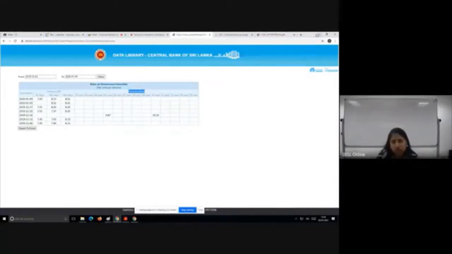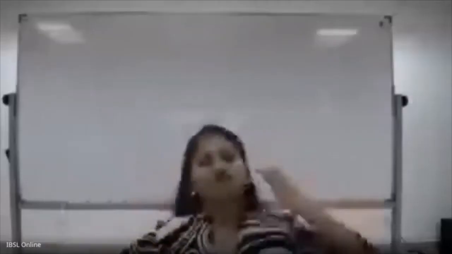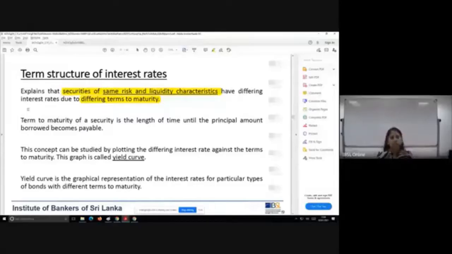That's what we are going to learn here. Term to maturity is the length of time until the principal amount borrowed has to be paid back or becomes payable. This concept can be studied by plotting different interest rates against terms to maturity, which ideally becomes the yield curve.